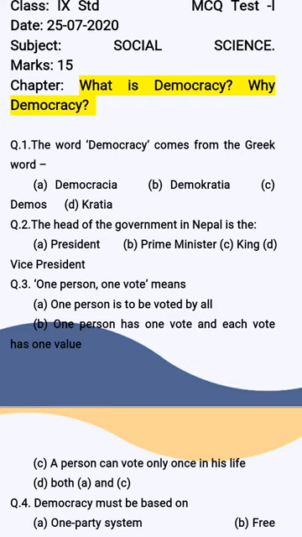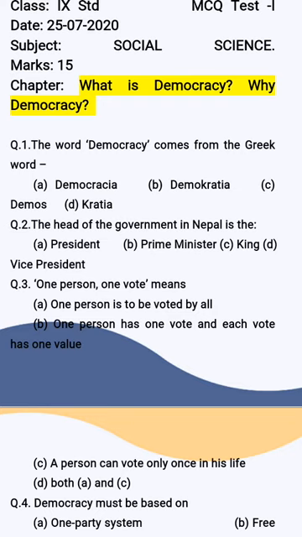Hence option B is correct answer. Then question number 2. The head of the government in Nepal is the. Here options are president, prime minister, king, and vice president. So here the correct option to the question is C. Option C, king.